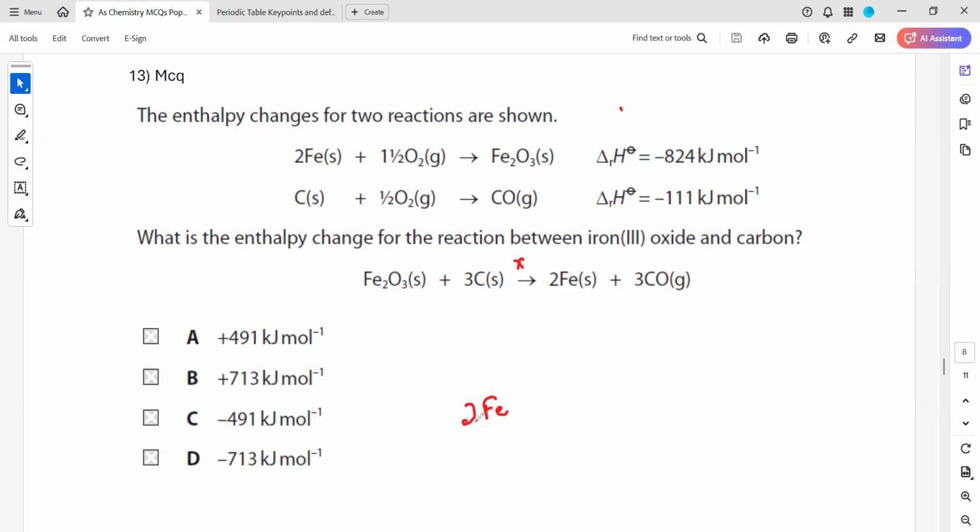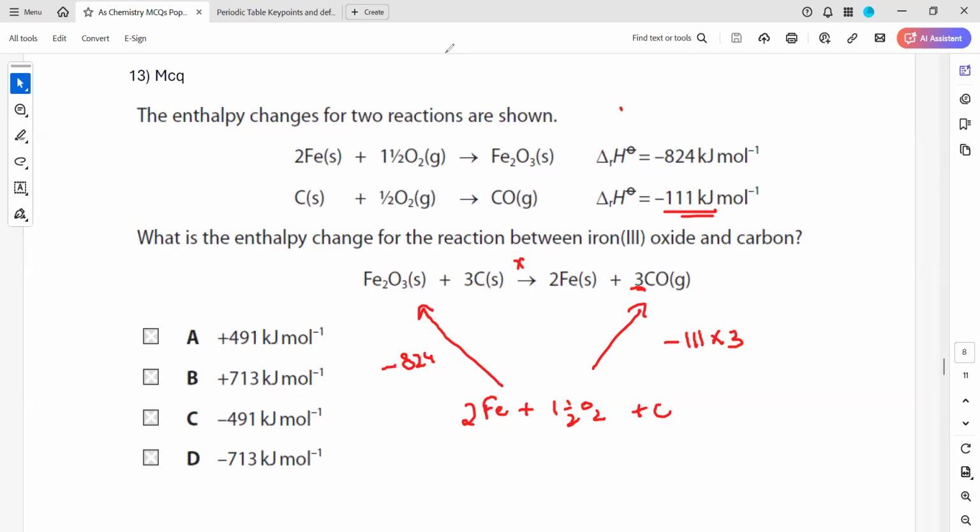So we know the formation. If iron reacted with oxygen, it will form iron oxide, because it is iron 3 oxide. The formation of this one is minus 824, and 1 mole is formed, so we kept it minus 824. Then if carbon reacts with oxygen and forms carbon monoxide, the enthalpy change is minus 111. But because 3 moles of carbon monoxide is formed, this will be minus 111 times 3.